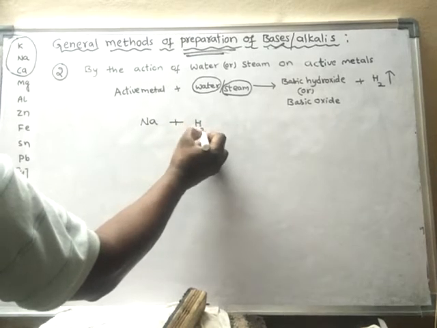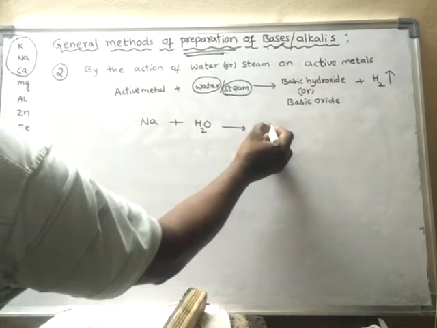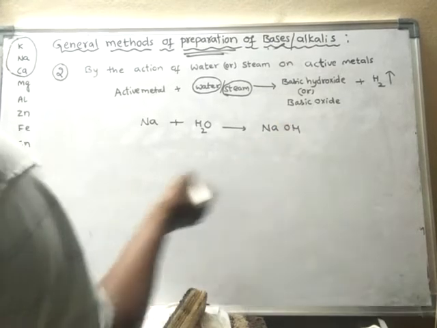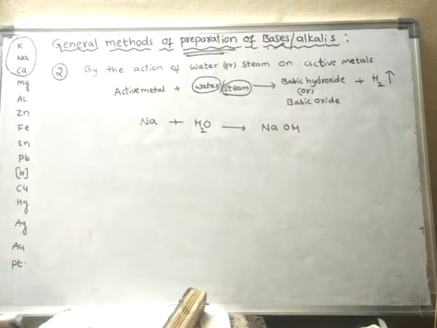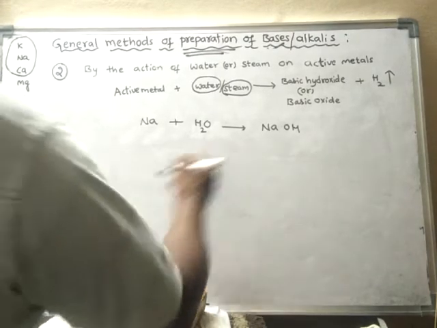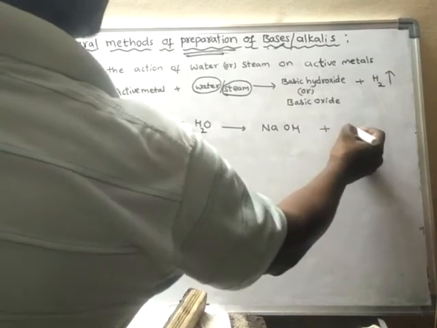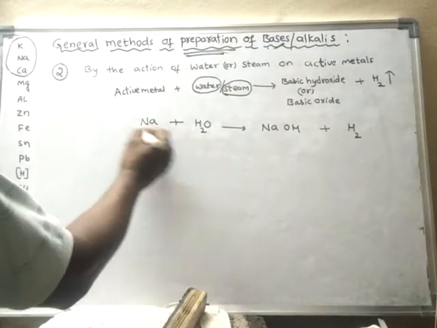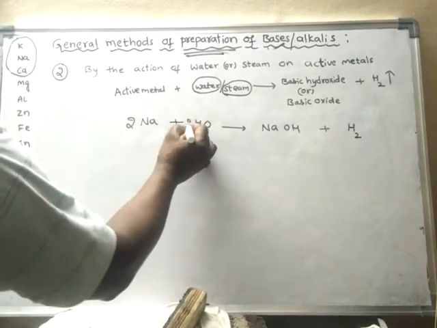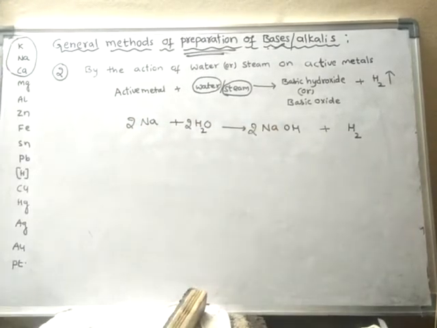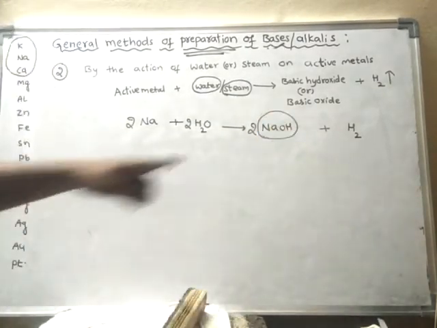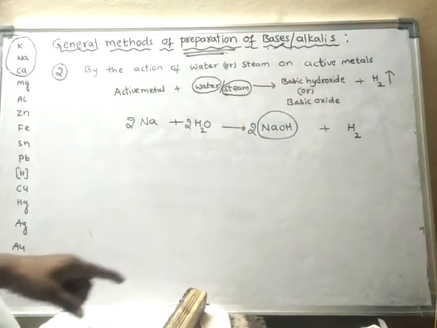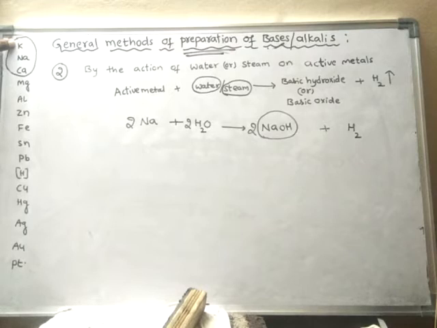water. So which water? Cold water. It forms sodium hydroxide. Sodium metal when reacted with cold water forms sodium hydroxide, and hydrogen gas is liberated. So that means here two sodiums and two water, so it forms like this. So what has happened here? Sodium hydroxide is a basic hydroxide, so a basic hydroxide is produced. Even this one also, basic hydroxide: potassium hydroxide, sodium hydroxide, calcium hydroxide.